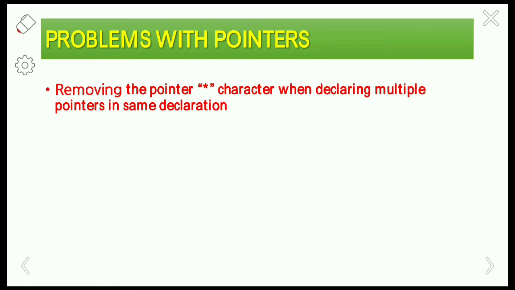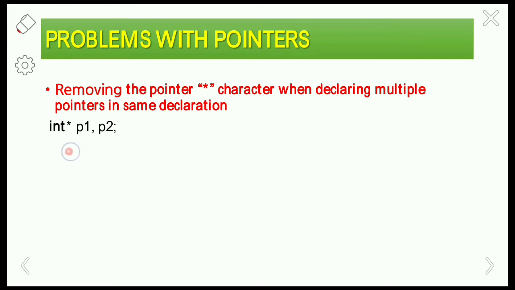Suppose I want to declare two or more pointer variables. How can we declare that? int star p1 comma p2. This type of declaration is wrong, because through this statement the C compiler will consider p1 as a pointer variable and p2 as a normal variable only. That is the problem with this type of declaration.